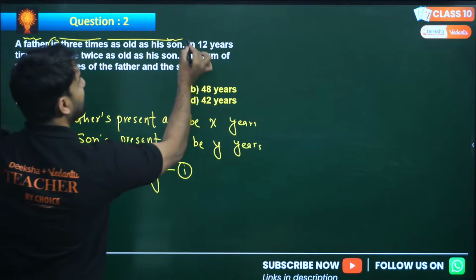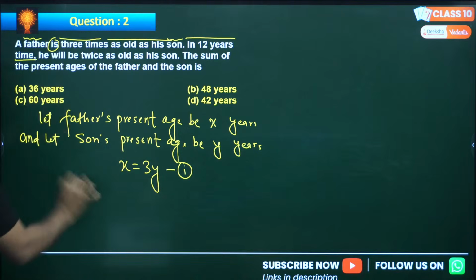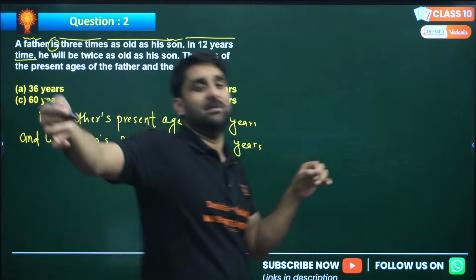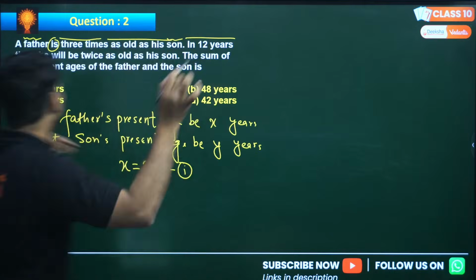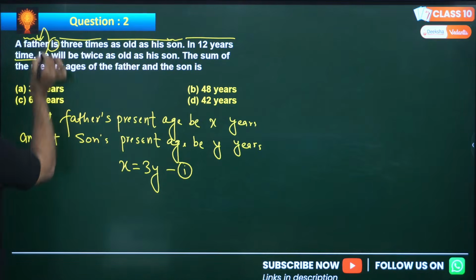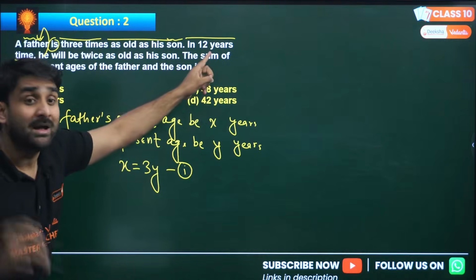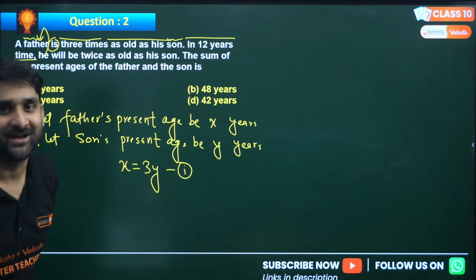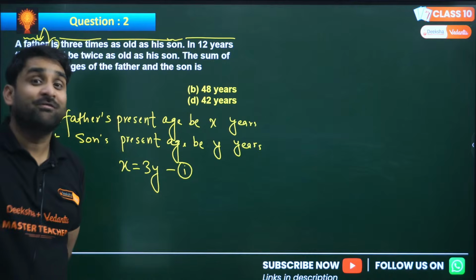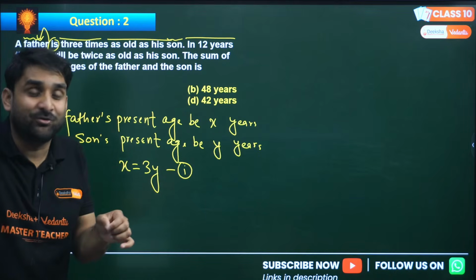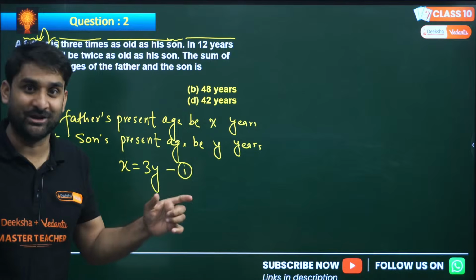Now read the second equation. In 12 years' time, means after 12 years, the father will be twice as old as his son. So we are talking about after 12 years. Both are human beings, so after 12 years, both will be 12 years older.